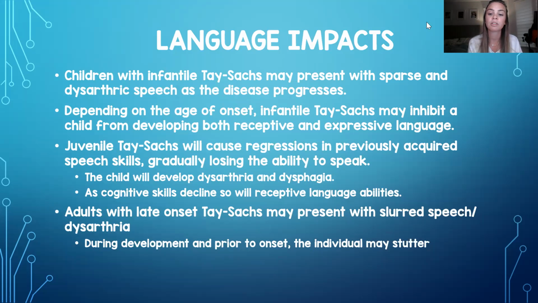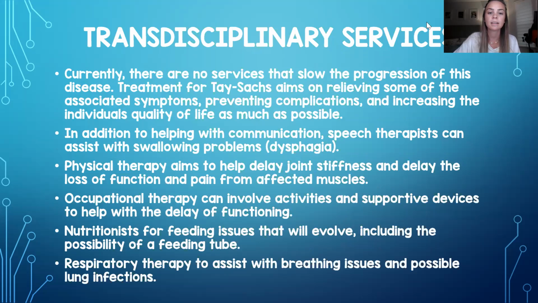Juvenile Tay Sachs will cause a regression in previously acquired speech skills, gradually losing their ability. And we'll see this with the infantile too, if they have the ability to speak. The child will have dysarthria and dysphagia, and as cognitive skills decline, so will that receptive language. And while we're not touching on adults too much, research has shown that as children, those with late onset Tay Sachs actually had a stutter, and that can be indicative of the disease.